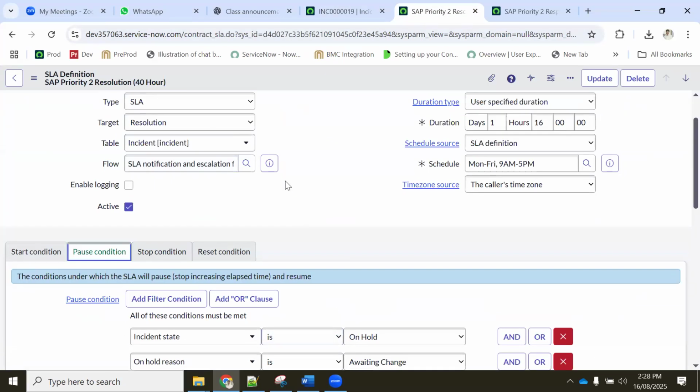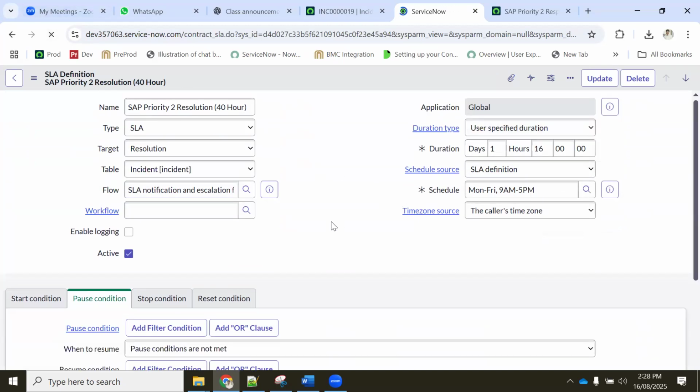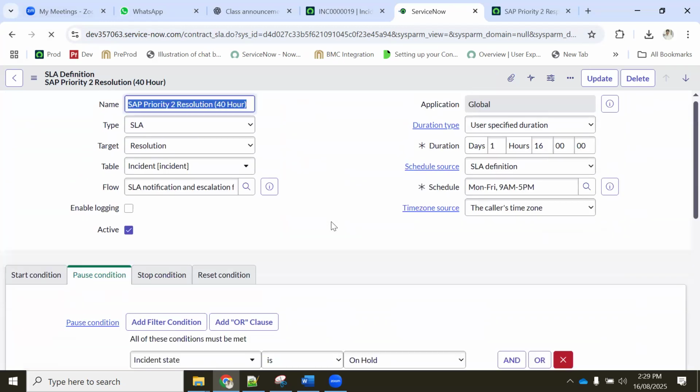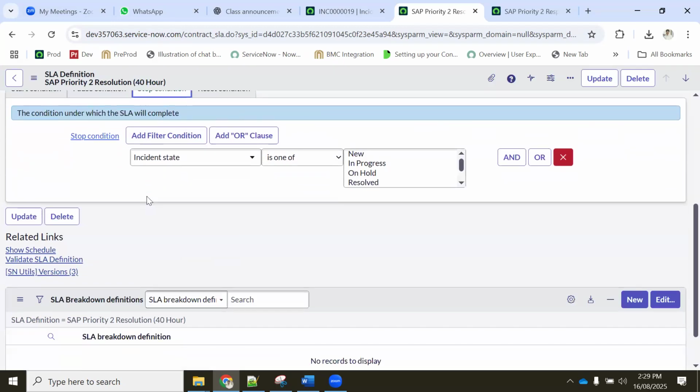Any guess? I'm open to anyone and everyone. 40 hours we need to make it here. Okay, 1 hour 16, correct only. This one, last pass conditions are not met. Everything is there.